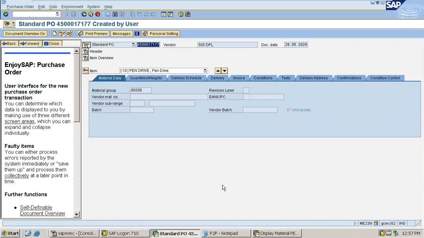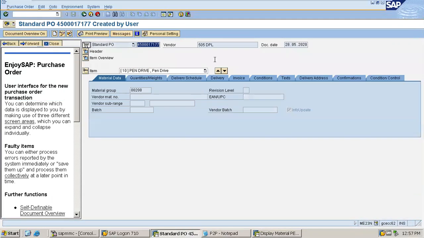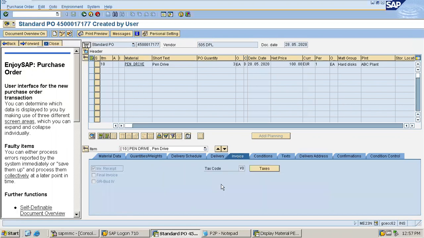In the last it was 77. Yes, it ends with 77. Yes, 17177. Yes, this is the purchase order number. And in the item overview, my item was pen drive, quantity was 3, and the price was 100. Going to the invoice, the tax code was V0. Absolutely fine, so it is being displayed perfectly.